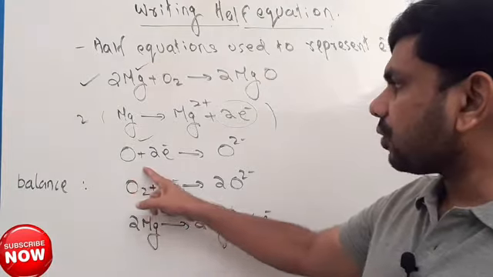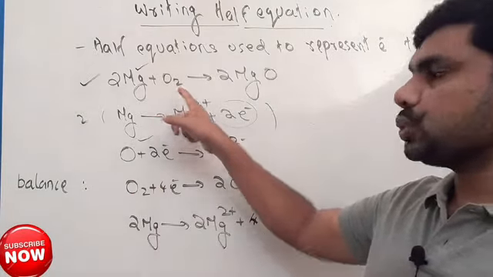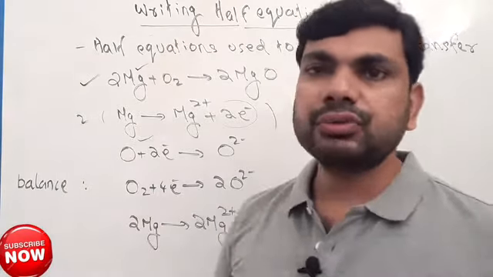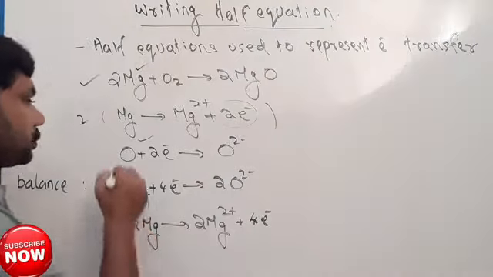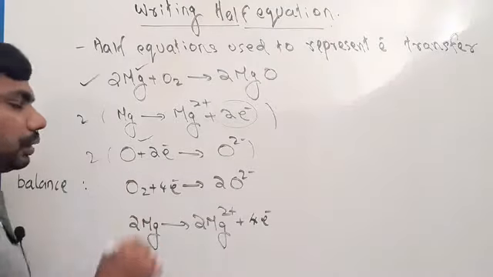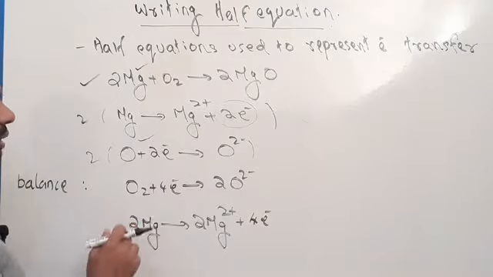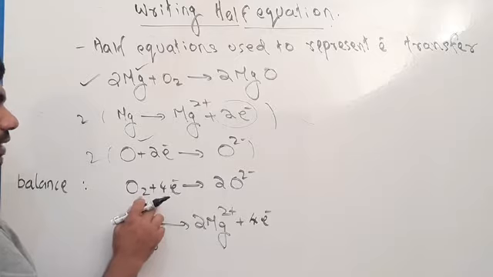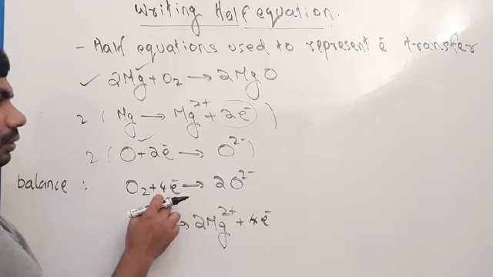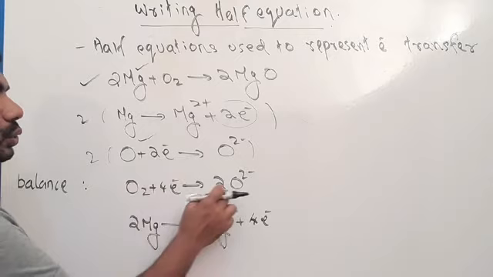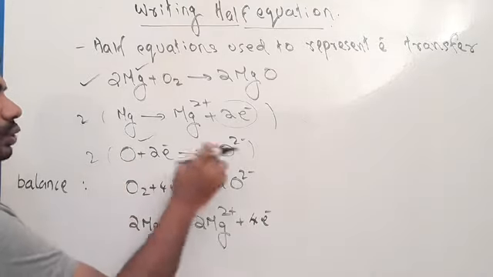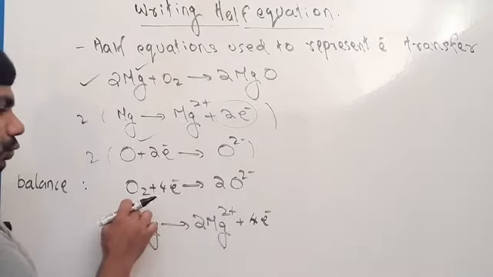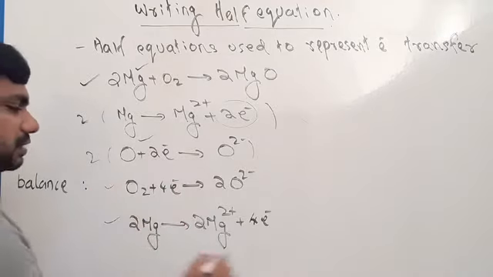Similarly, we did this for oxygen, but here it is O2. O2 means 2 oxygen atoms, while here there is only 1 oxygen. So what you have to do here? Also multiply this by 2 because there are 2 oxygen atoms. So you can make it like this: O2 plus 2 times 2, 4 electrons, then it will be 2O2-. Clear? Now this is balanced.